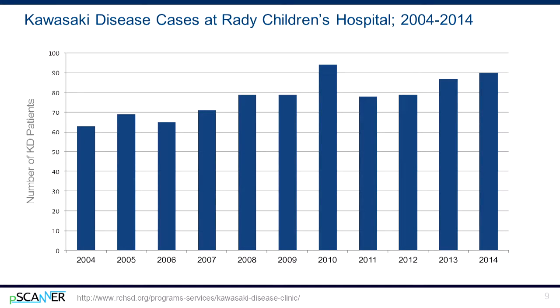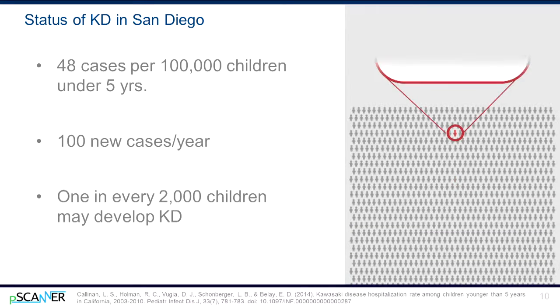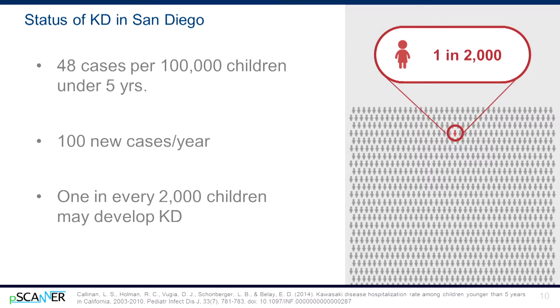This graph shows the number of Kawasaki disease cases at Rady Children's Hospital in San Diego in the last 10 years. There's been a gradual increase in numbers of cases over the last decade. Using local data in San Diego County, we've estimated how many children might develop KD. In the population of 3.2 million people, the incidence is 48 cases per 100,000 children younger than 5 years of age. This means that 1 in every 2,000 children may develop KD.